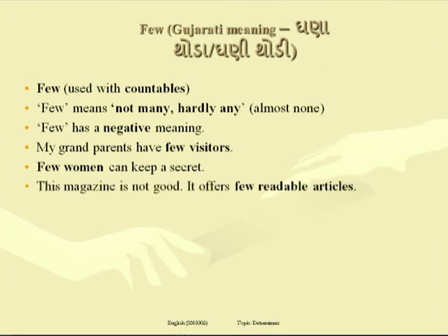Negative meaning. This magazine is not good. It offers few readable articles. Let me repeat the example. This magazine is not good, expressing negativity in the first sentence. In the second sentence, why do you say that the magazine is not good? Because it offers few readable articles. Almost there is no article which is worth reading, and that's why few readable articles.